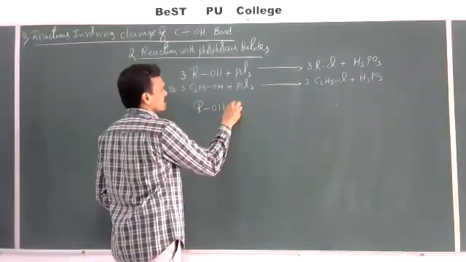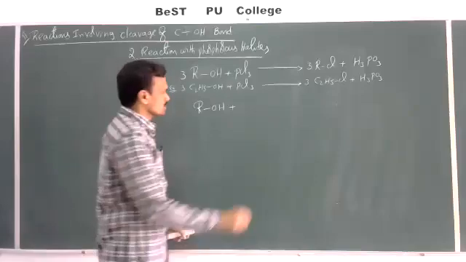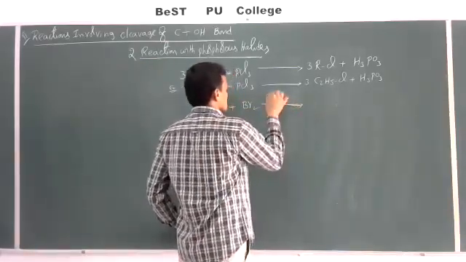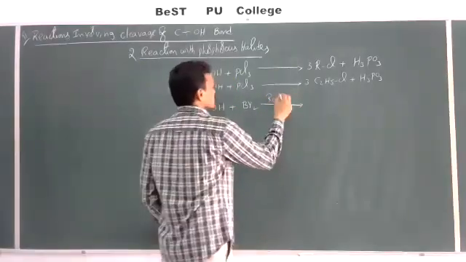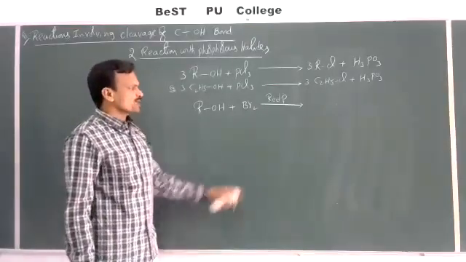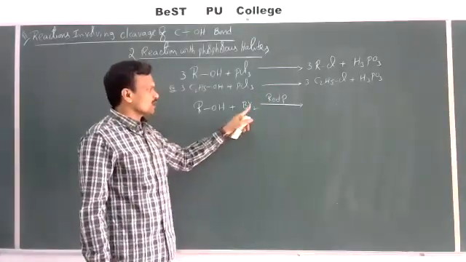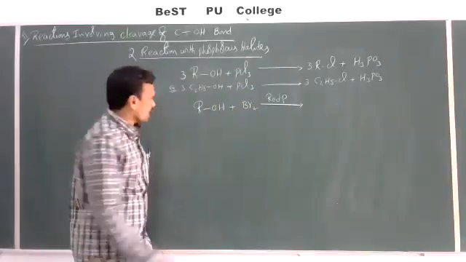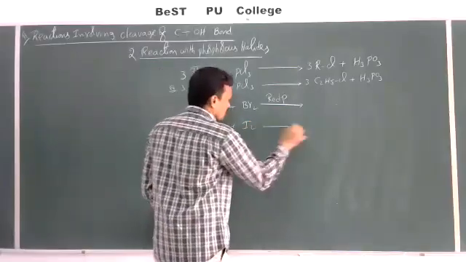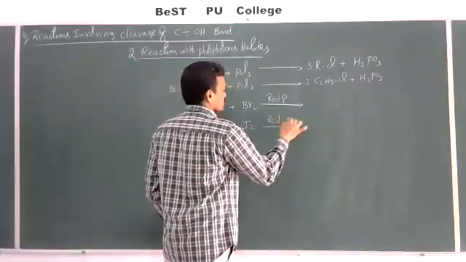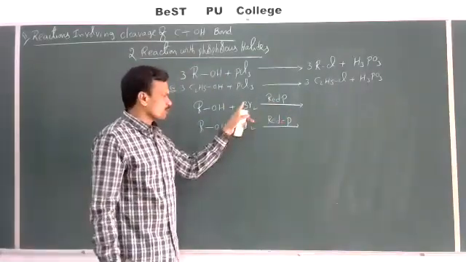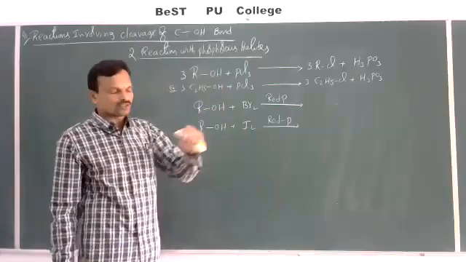When alcohols are allowed to react with bromine in the red phosphorus plus bromine mixture. So first here red phosphorus reacts with bromine and gives PBr3, or if you carry out the same reaction with iodine in the presence of red phosphorus. So this red phosphorus reacts with bromine or iodine to produce PBr3 and PI3.